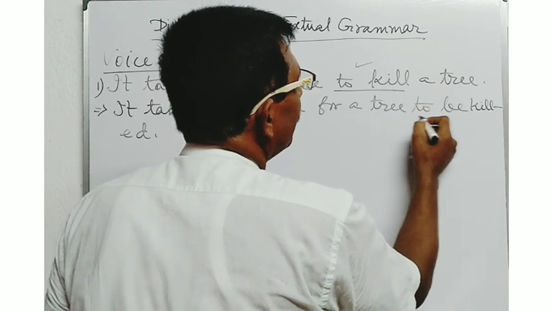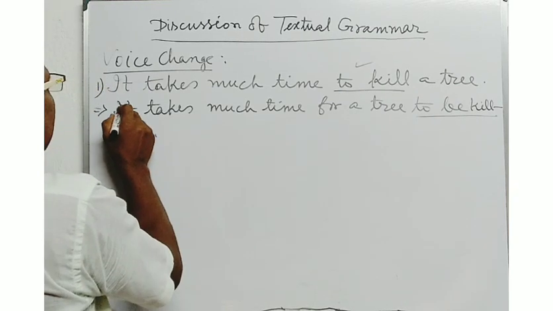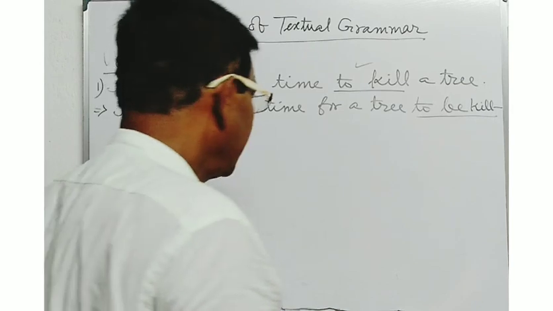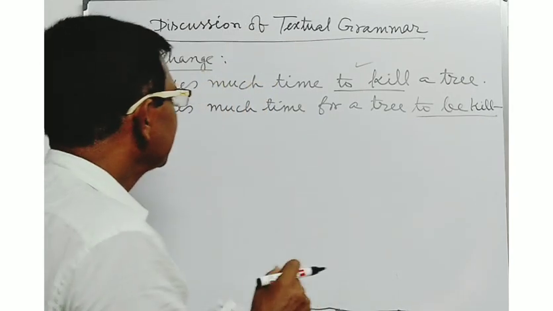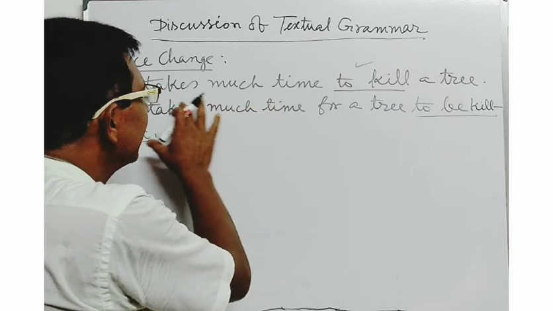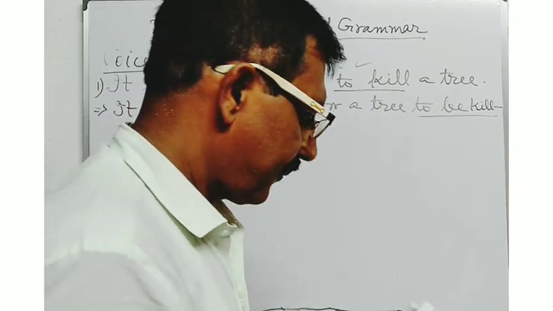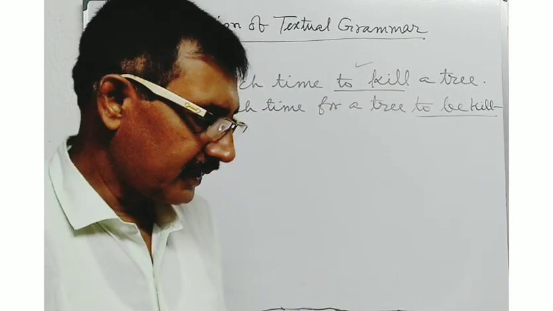To kill, to be killed. It takes much time for a tree to be killed. This will be the right answer. And sometimes, if someone takes the answer in this way, much time is taken to kill a tree, here it may also be correct.